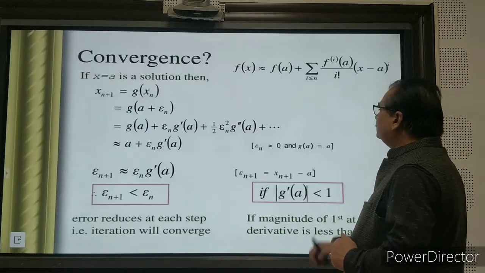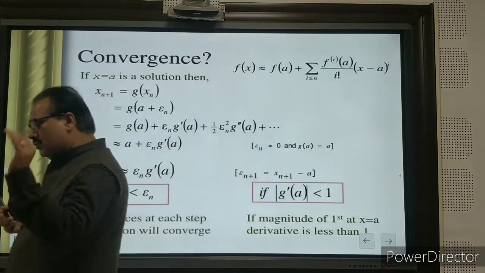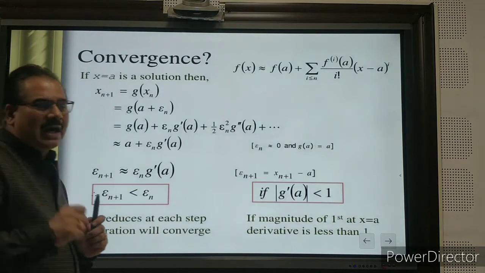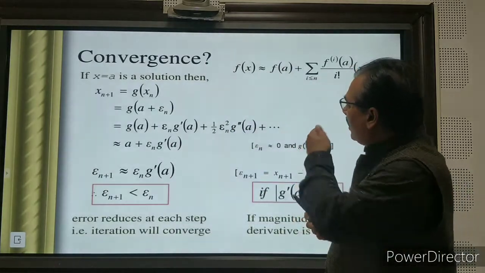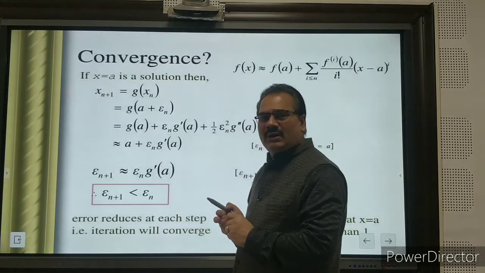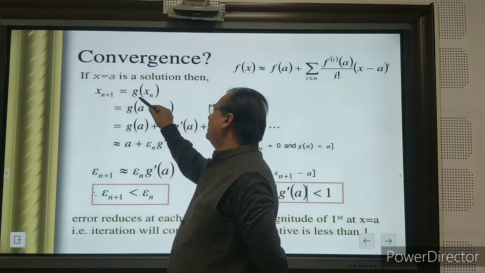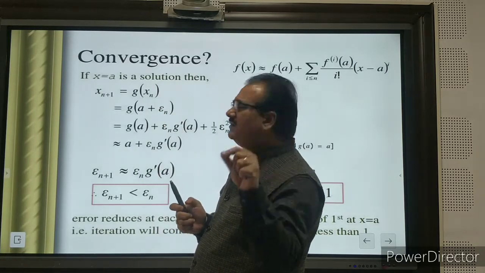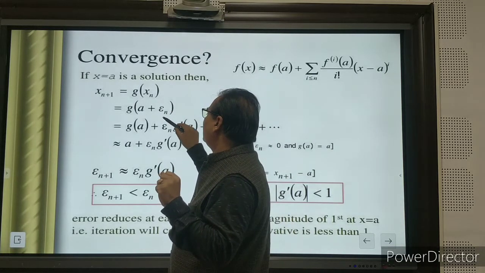Okay, so now, what is the convergence? I already discussed. If it is desired in the problem up to 2 places, or 3 places, or 4 places, or 5 places, how can you do it? This formula you can develop by using Taylor's theorem only. By Taylor's theorem, x n plus 1 is equal to g of x n, and this x n may be written as a combination of the exact value and a smaller value, that is epsilon n.